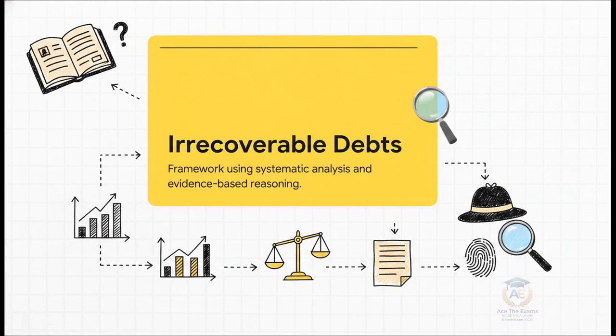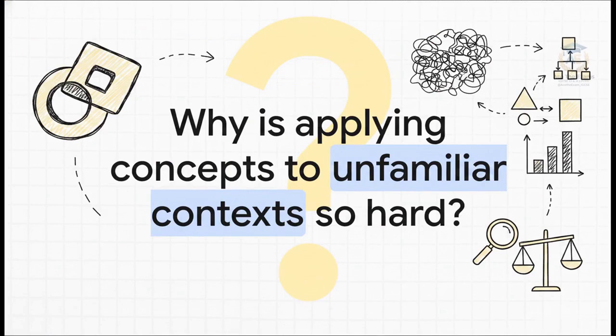Do you see what is happening here? Alex is trying to secure the descriptive marks, but Sam is aggressively pushing for the analytical depth. Academic benchmarks prioritize logical, structured reasoning over superficial breadth. You have to merge both of their approaches to act as a true financial detective. Actively ask yourself this question. Why do so many capable students find applying these concepts to unfamiliar contexts so incredibly hard?